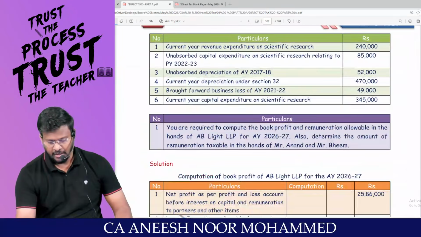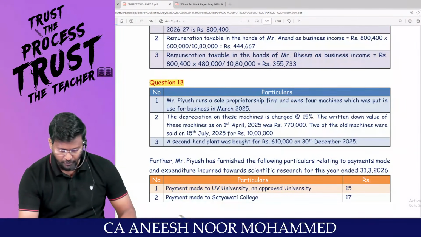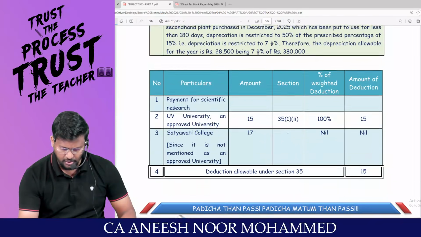Am I right, sir? Can we do the last question from the entire profit? Last two questions from the entire profits and gains of business or profession.